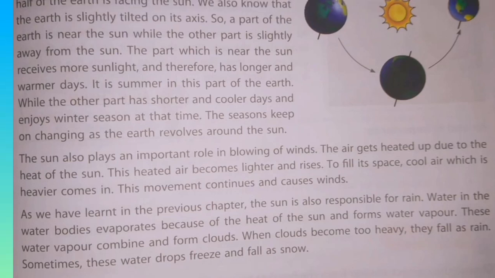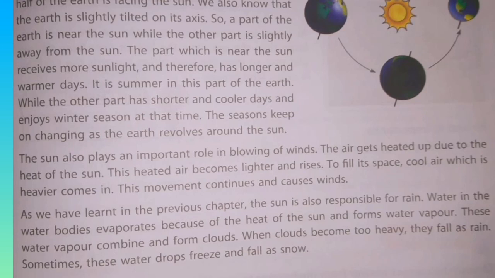Now, as we have learned in the previous chapter, the sun is also responsible for rain, isn't it? Water in the water bodies evaporates. You have learned, isn't it? Evaporation happens because of the heat of the sun. And what does it form? It forms water vapor. This water vapor combines and forms the clouds. When these clouds become too heavy, they fall as rain. Sometimes these water drops freeze and fall as snow, isn't it? So the sun is also responsible for causing rain.